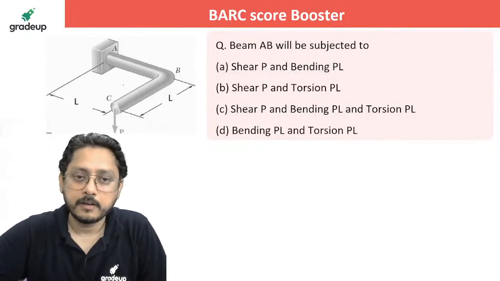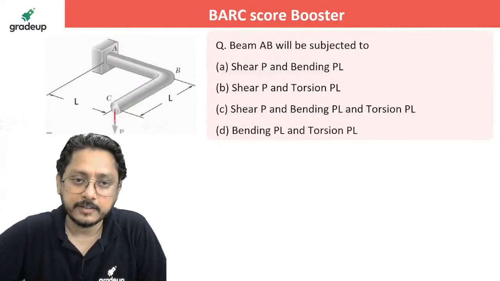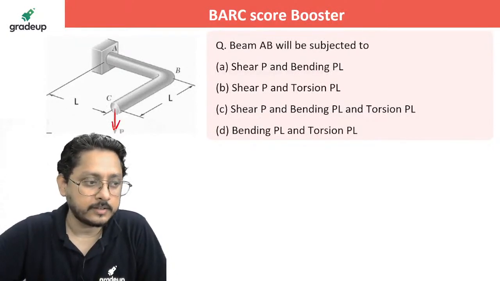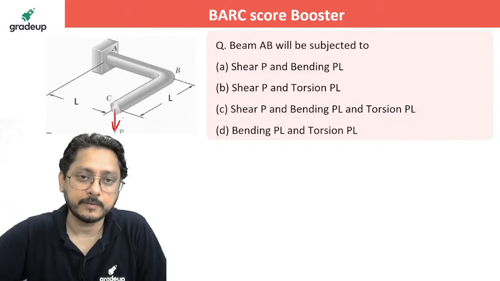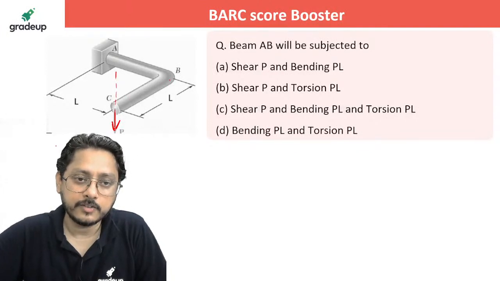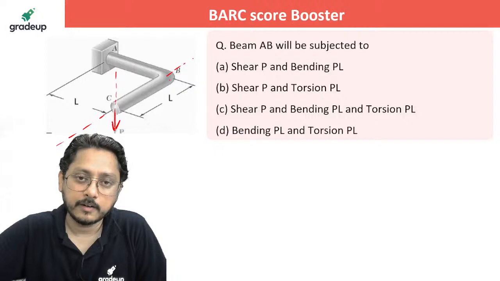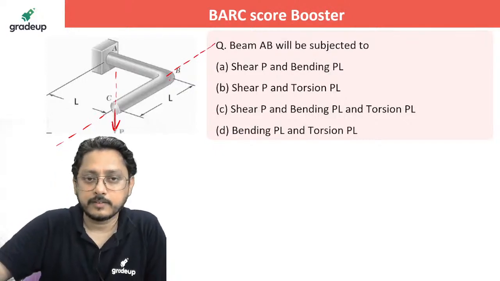Now, as the force is acting at this location, simply shift it parallelly. This is the line of action of the force, and this is the axis of this bar.